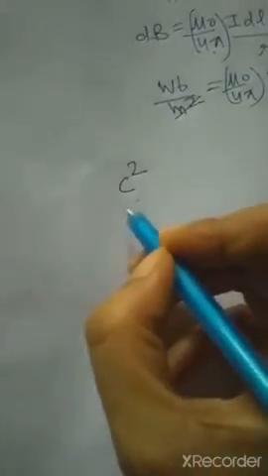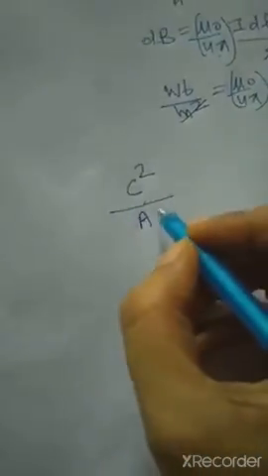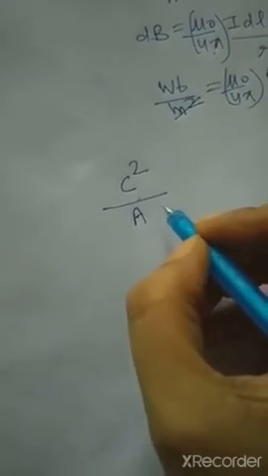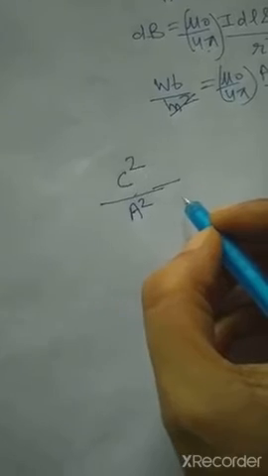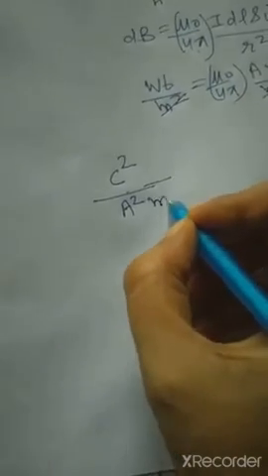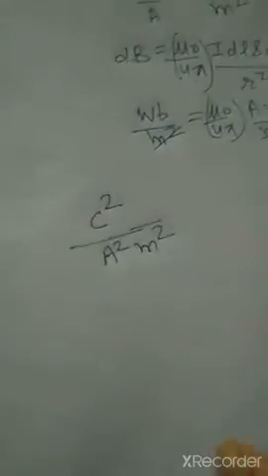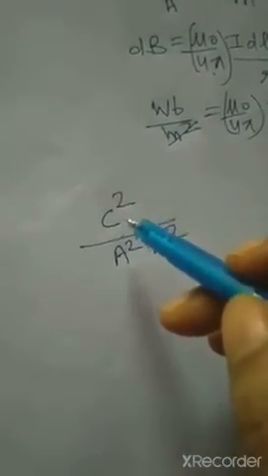Now coming to the units, what we will get is Coulomb square upon ampere square meter square. Now Coulomb is the unit of charge Q, and Q is equal to I into T, that means ampere into second.